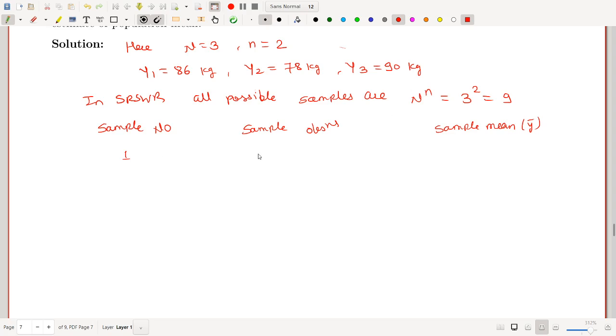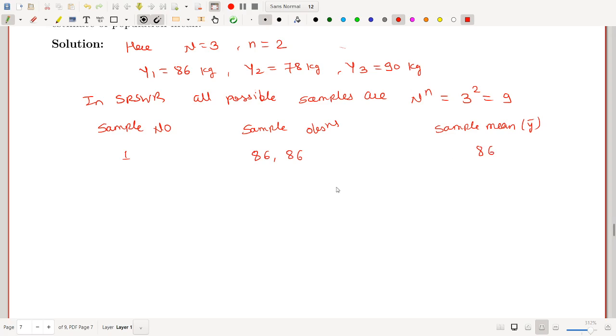So the first possible sample: I have to draw 2 samples from these 3 by SRSWR. The first possible sample may be this one, 86, 86. It means I draw one sample which is 86, and again 86. This sample mean is obtained by 1 upon 2 summation of small y, means 86 plus 86 by 2.